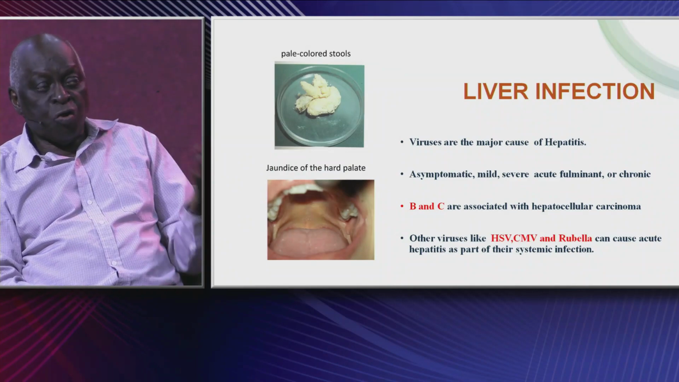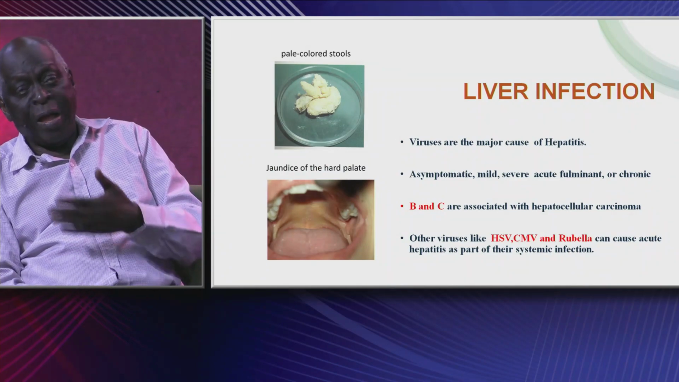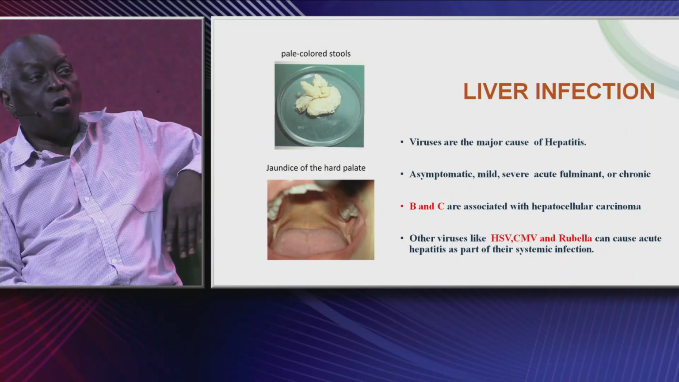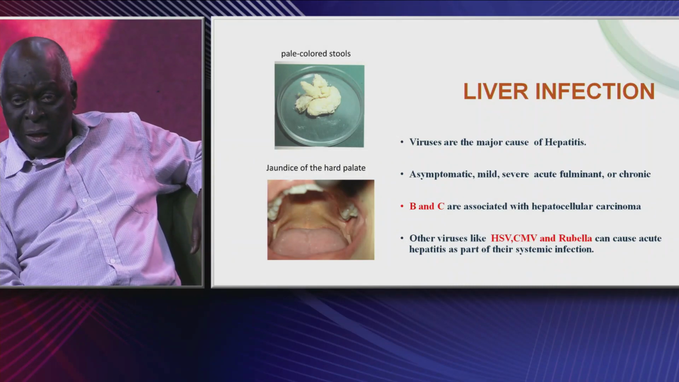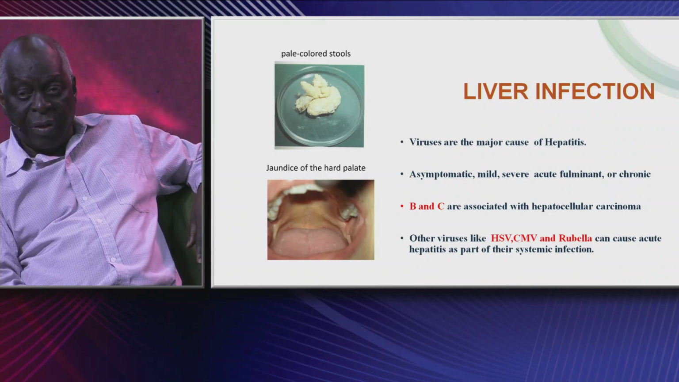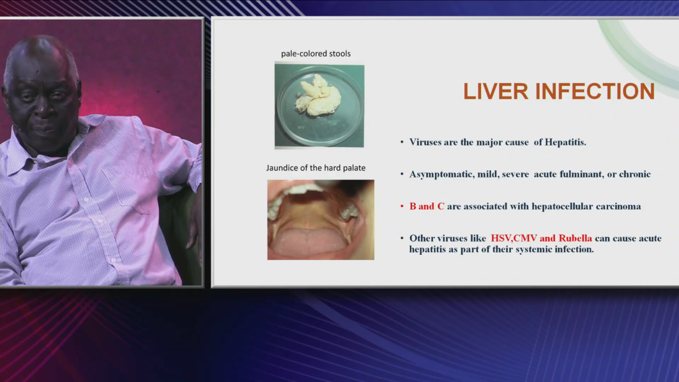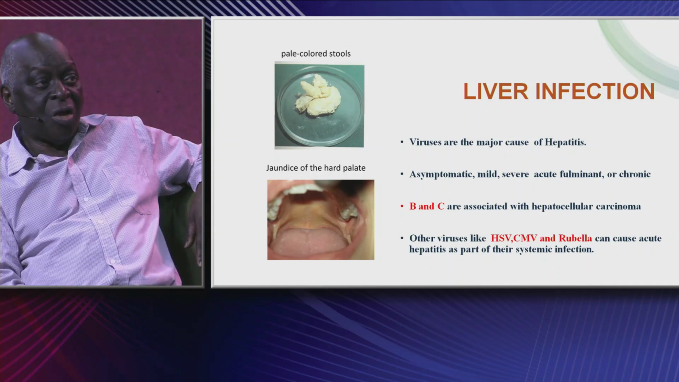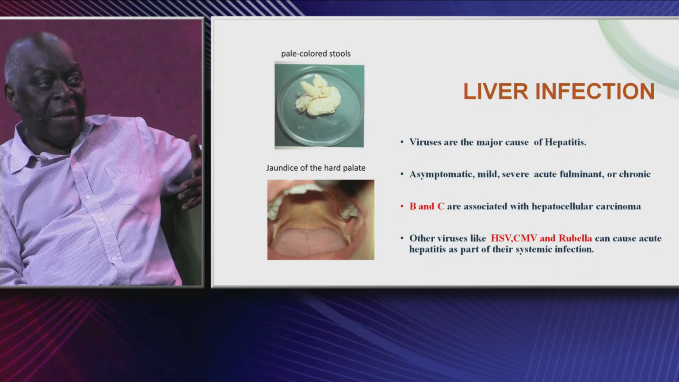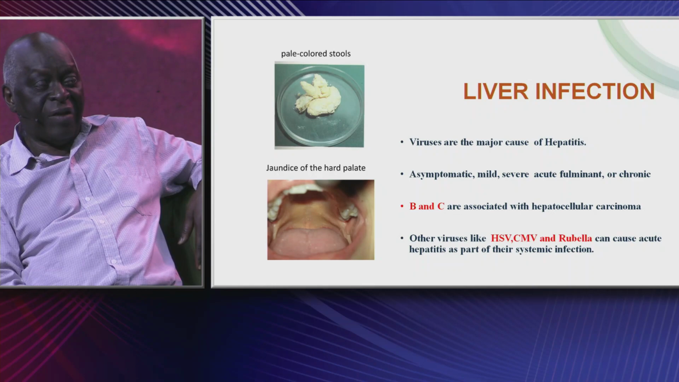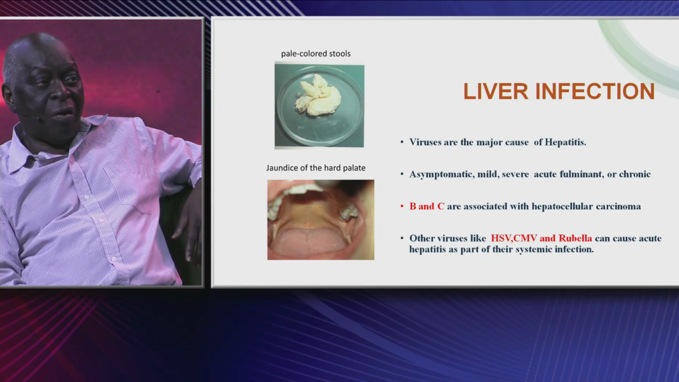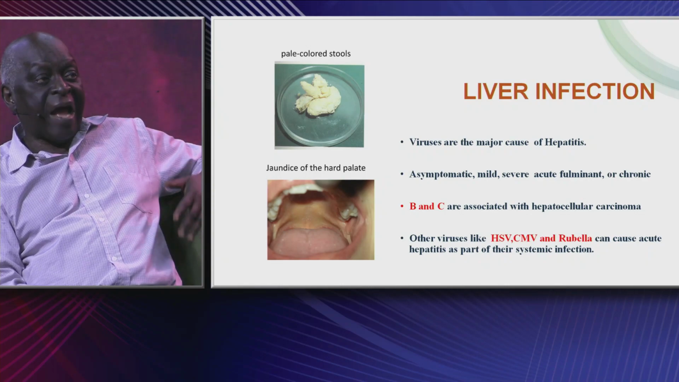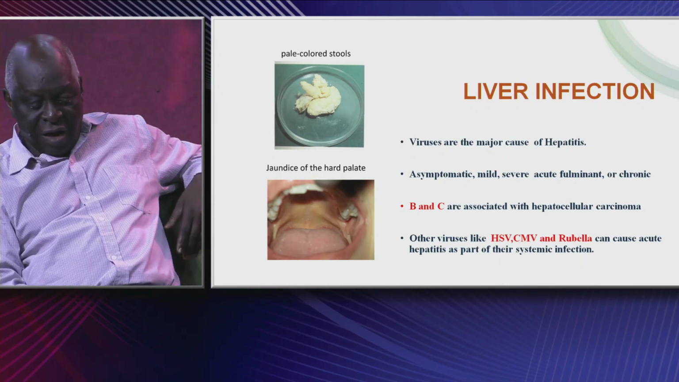Let me quickly remind us here that hepatitis B and hepatitis C are the major cause of hepatocellular carcinoma. They are the major cause of death in hepatitis B or hepatitis C infected patients. Other viruses like HSV, you are already familiar with that word now, herpes simplex virus, CMV, cytomegalovirus, and rubella can cause acute hepatitis as part of their systemic infection. This is really very, very important.